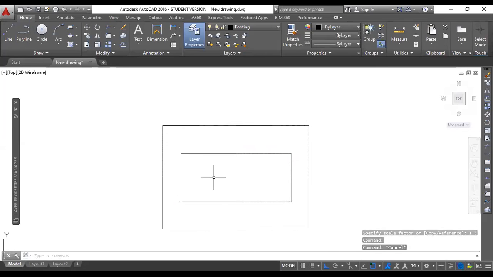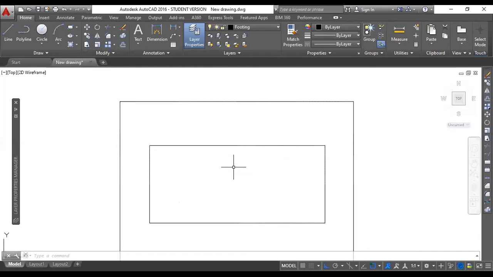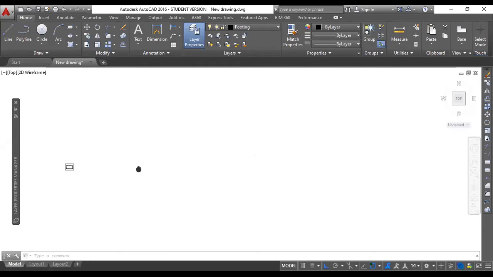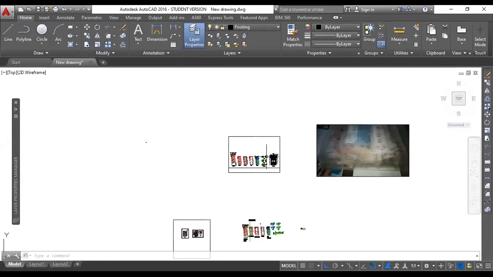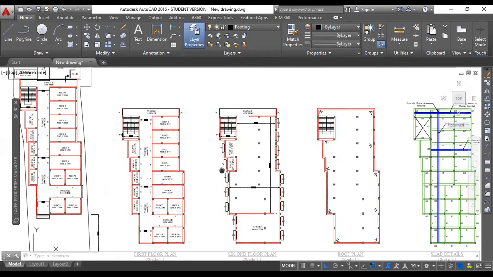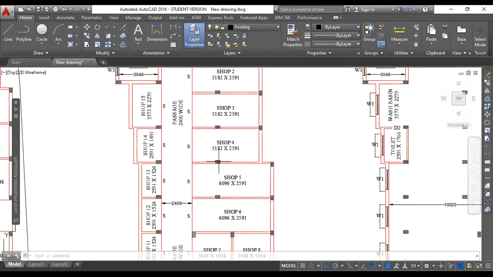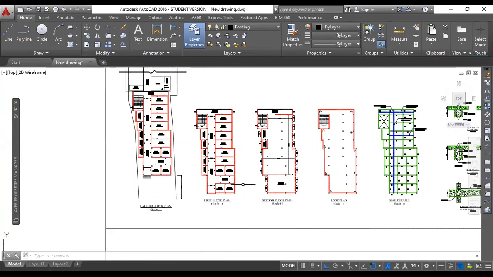So what do you think, in this case, what should be the text heights? Because if you simply select your plan and scale it to 1.5 times, your drawing will obviously increase, and the size of the text will also increase 1.5 times.